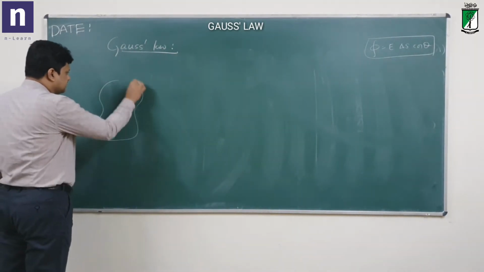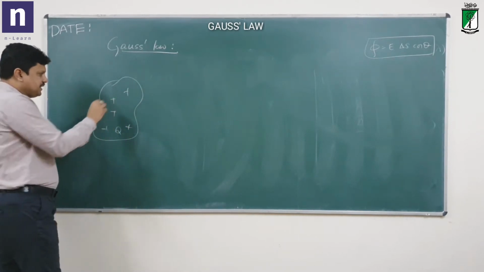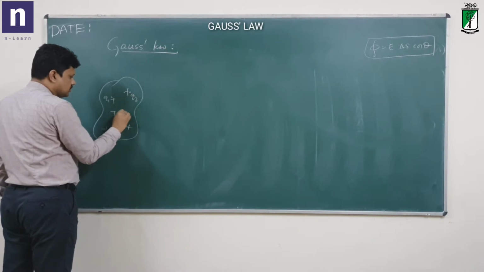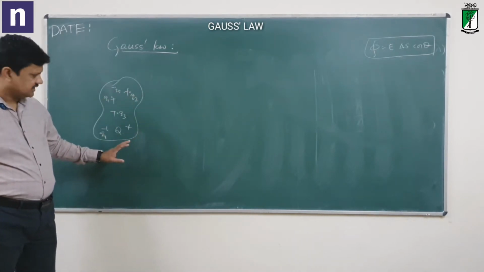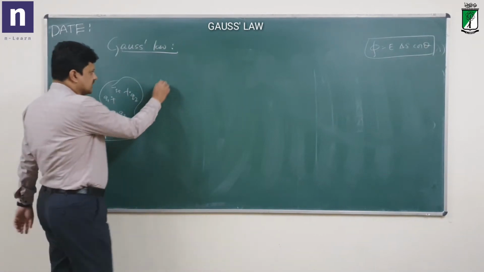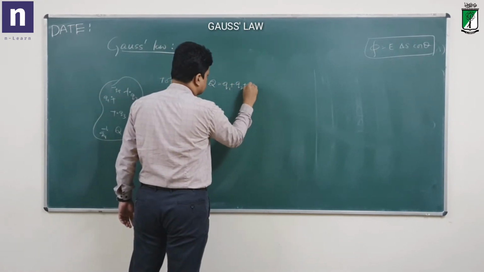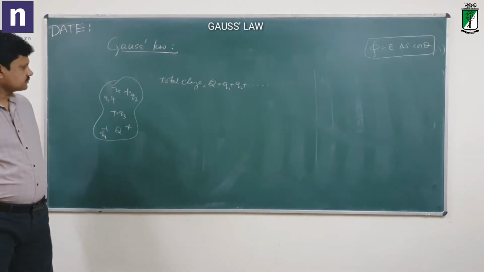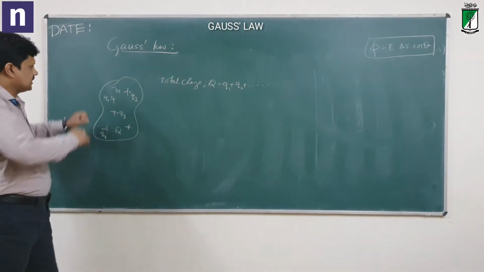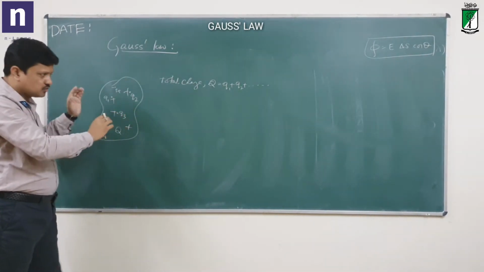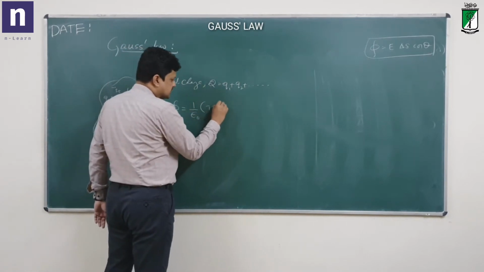Suppose you have any closed surface, and the total charge enclosed inside is Q, which may be Q1, Q2, Q3, Q4, and maybe a negative charge Q5, etc. If you have a number of charges present, the sum of all those charges is Q. So Q is equal to Q1 plus Q2 plus etc. Then according to Gauss law, the total normal outward electric flux through this closed surface, that is how much flux is going out of this surface normal to the surface, is given by phi is equal to 1 by epsilon naught times the total charge enclosed.